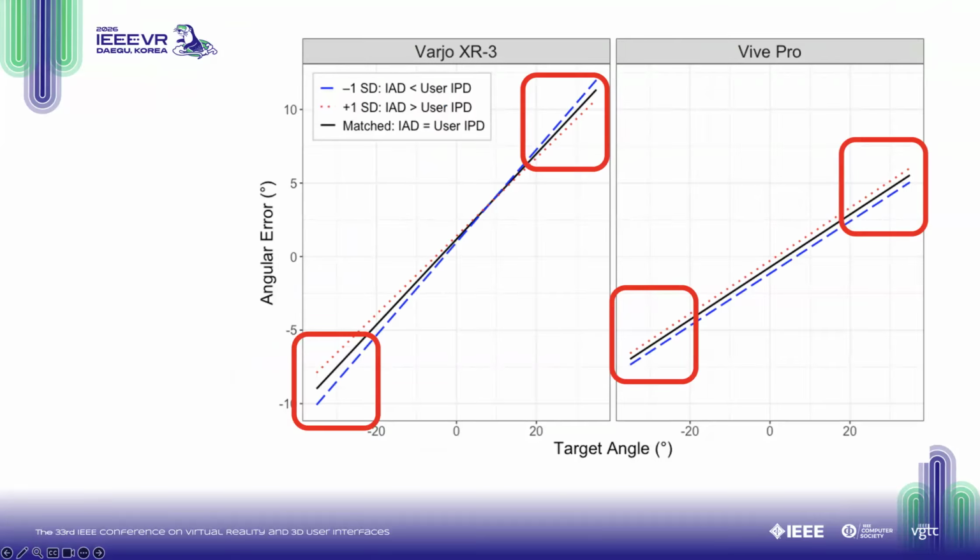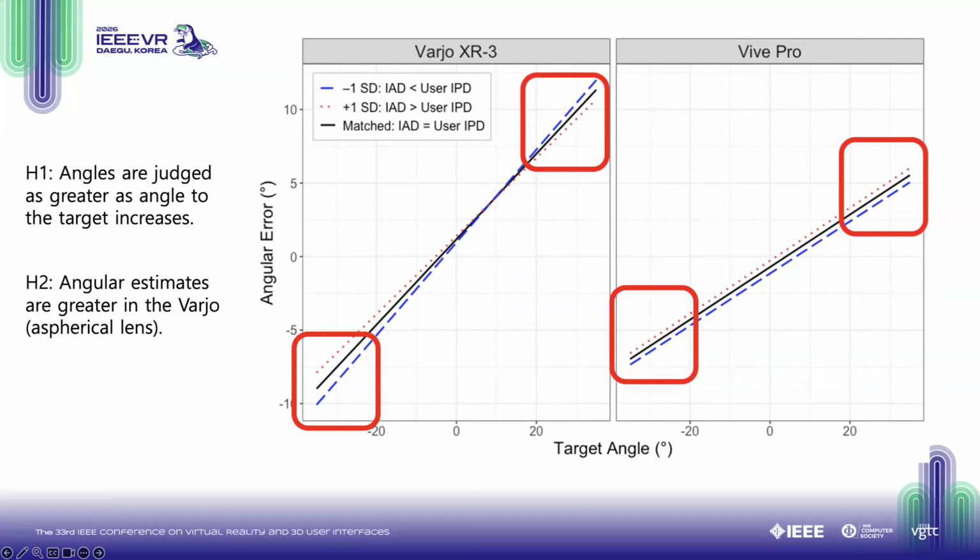So the first thing we see here, if we focus at these red boxes, is that as the angle to the target increased, we also see estimates increasing in the expected direction of the angle. And in both HMDs, participants consistently overestimated the angle to peripheral targets, supporting our first hypotheses. What's even more noteworthy is that between an aspherical lens on the left versus a Fresnel lens on the right, we see the aspherical lens had a larger effect, supporting our second hypothesis, that angular estimates would be greater in the Vario.